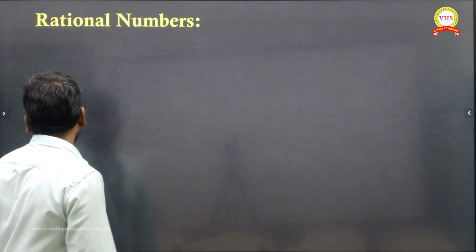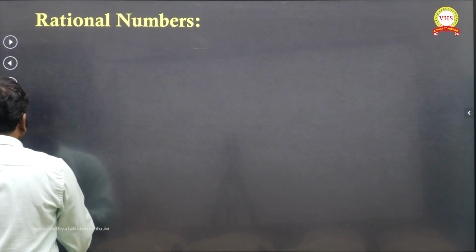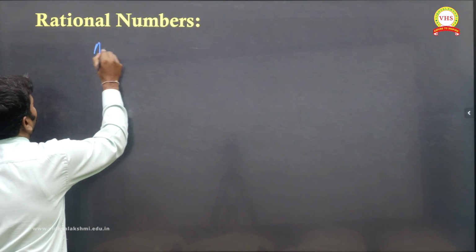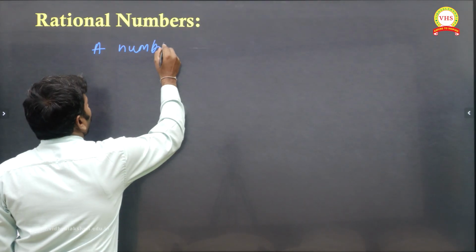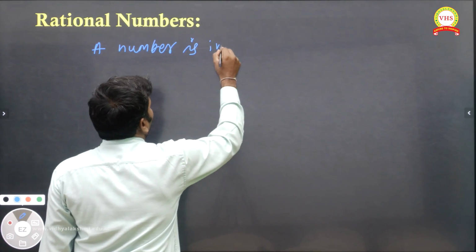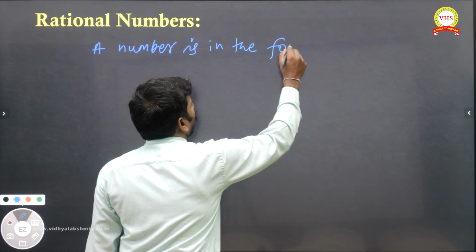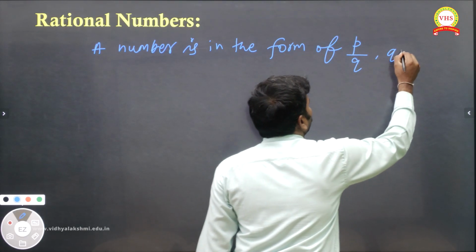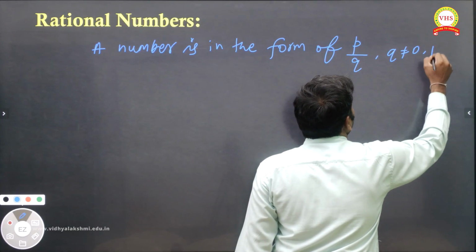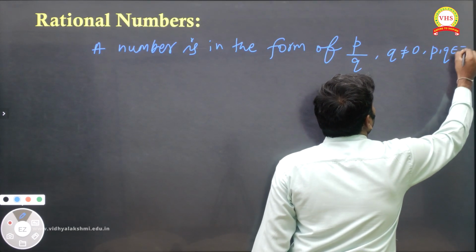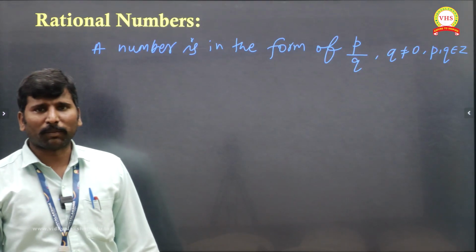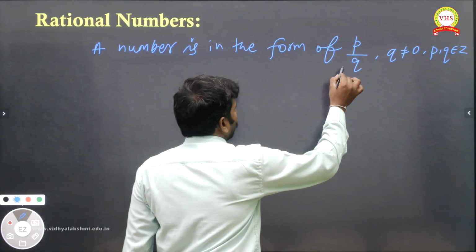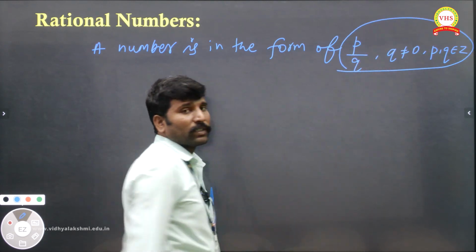Now let's go a little deeper into what rational means. We have already seen in the previous page, what we said, a rational number is a number in the form of p divided by q, where q is not equal to 0 and p, q belong to integers. So this we can call a rational number, and this is very important.